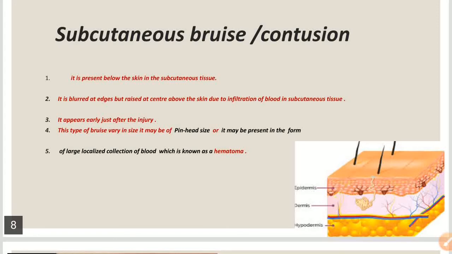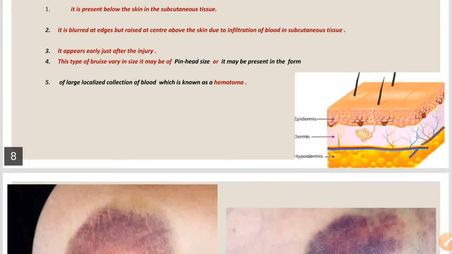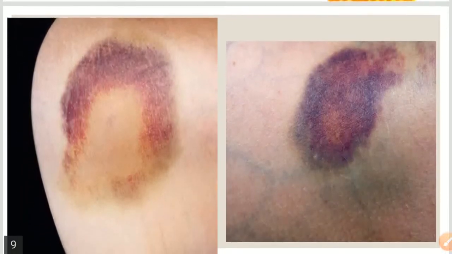And a subcutaneous bruise may vary in size from a pinhead size, or these may be present in the form of large swellings, and these large swellings which are palpable and raised above the skin are known as a hematoma. So a hematoma may be a subcutaneous bruise, or bruises may be present in small sizes like in the form of petechial hemorrhages, as we have discussed earlier. Here in this picture you can see examples of the subcutaneous bruise.